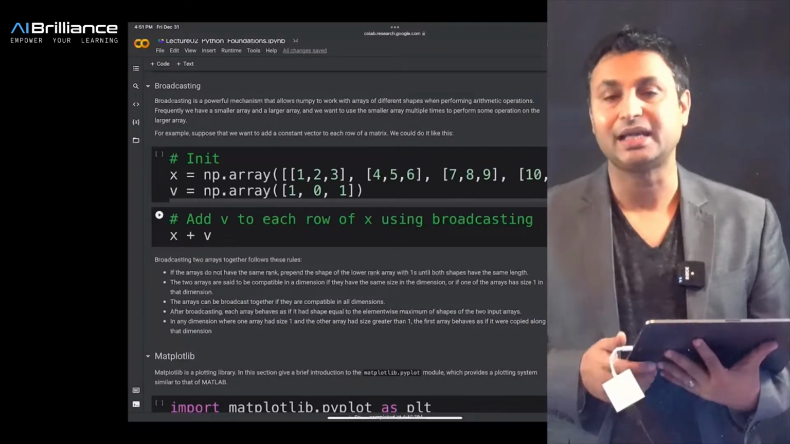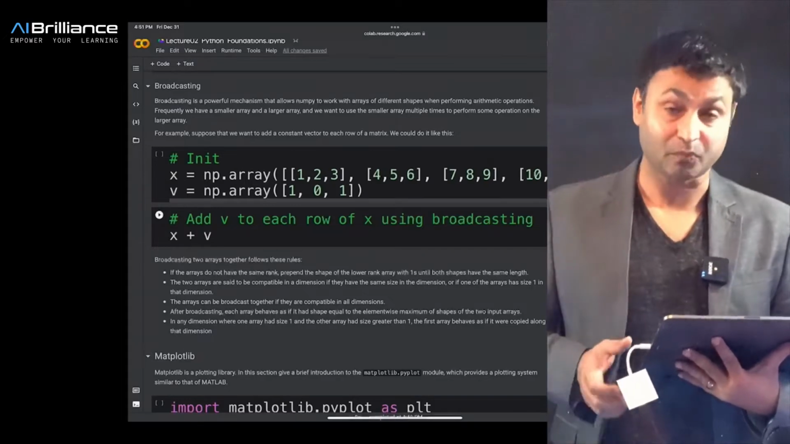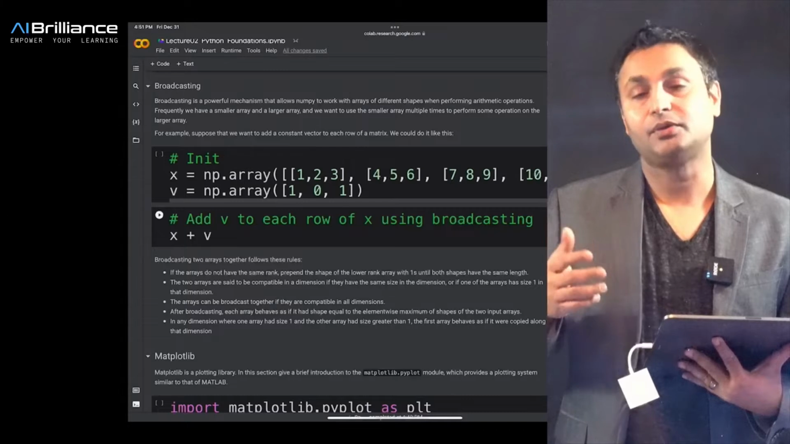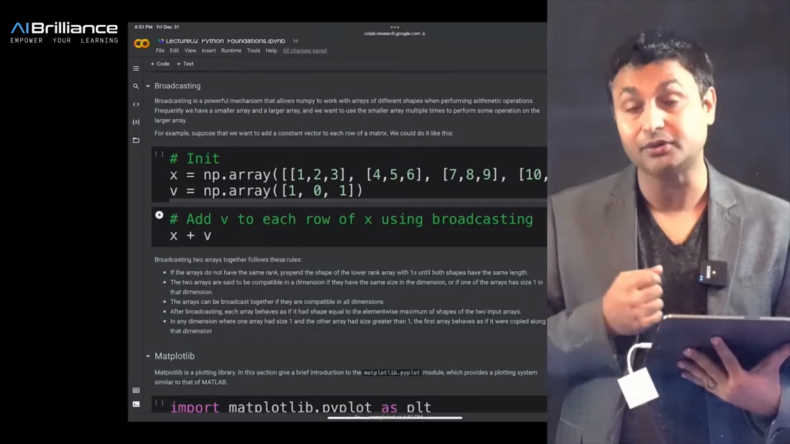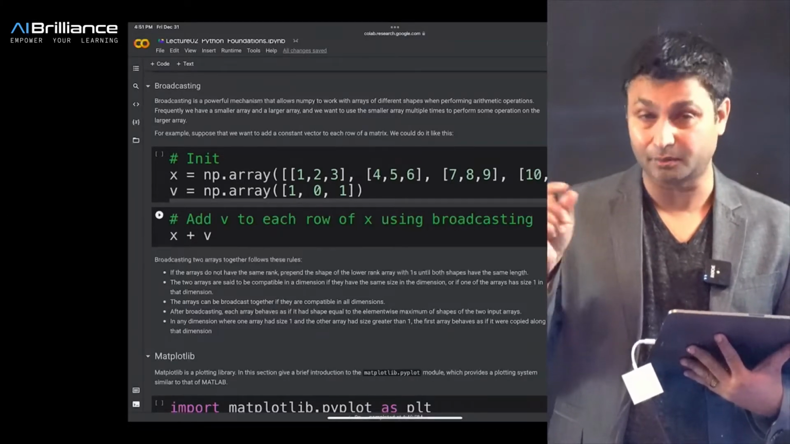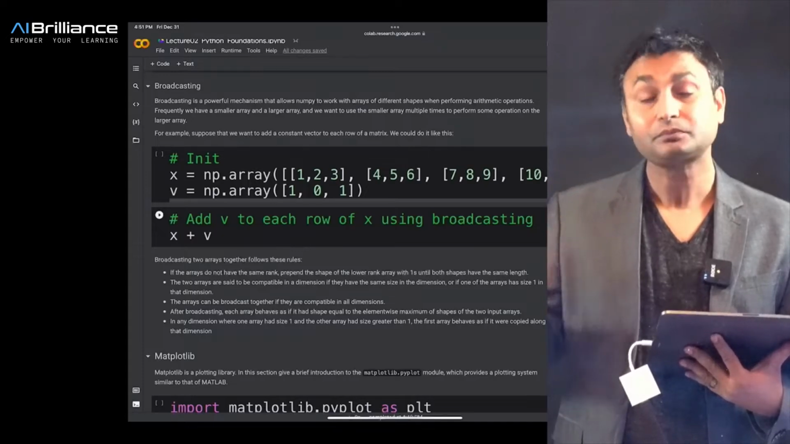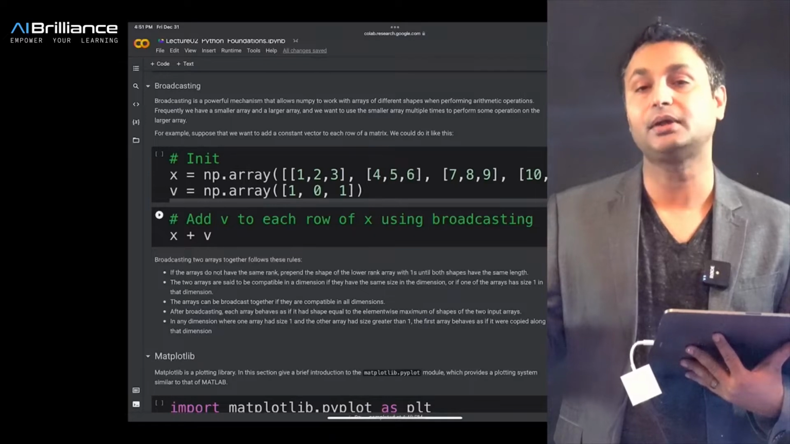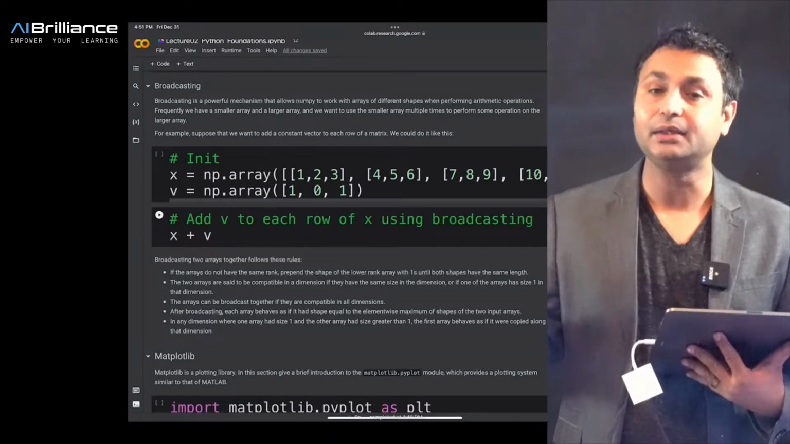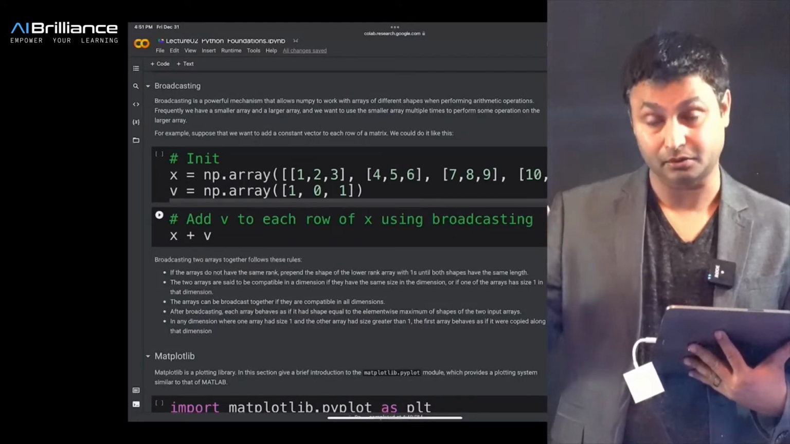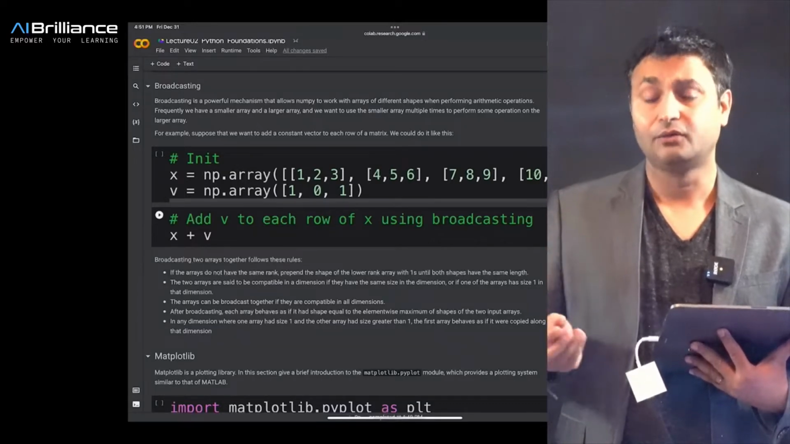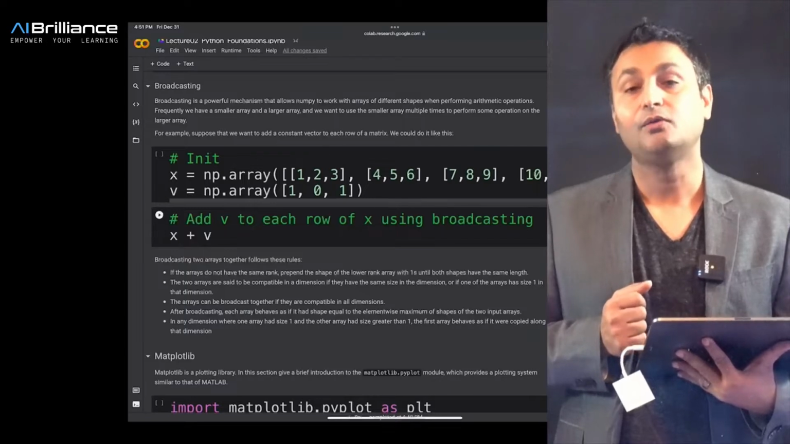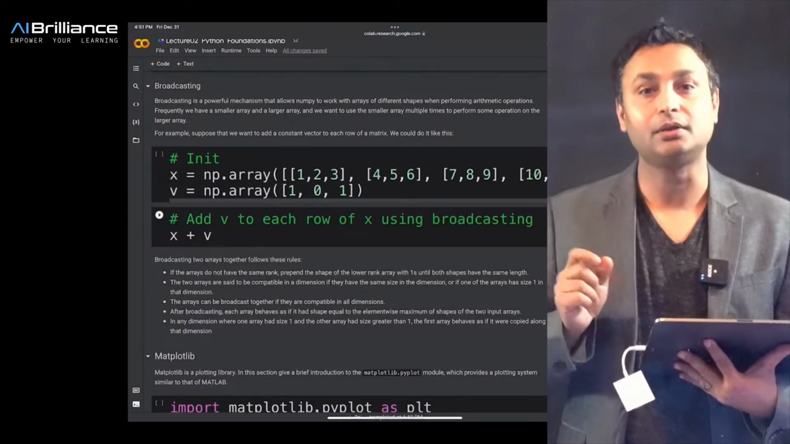One of the simplest examples is, let's say you have an n cross m matrix, which has n cross m elements, and you want to add a single number to each of those elements. Then you can just define a matrix and add a number, and Python will automatically add that number element-wise to the matrix. This is the simplest form of broadcasting, but I have taken a different example here, which allows you to add a vector to a given matrix.